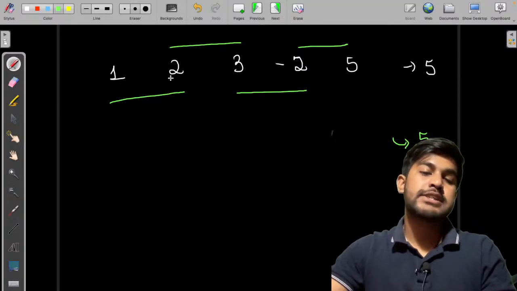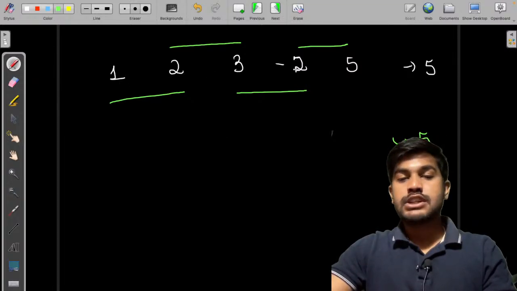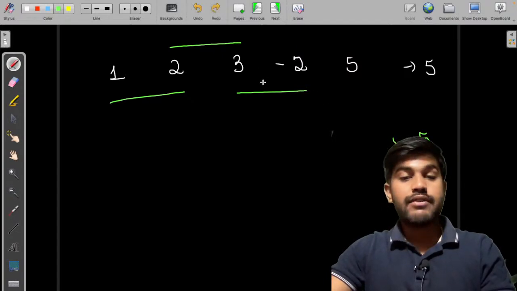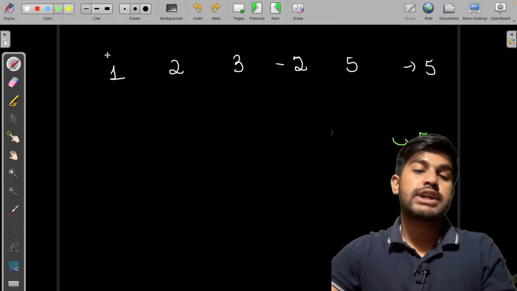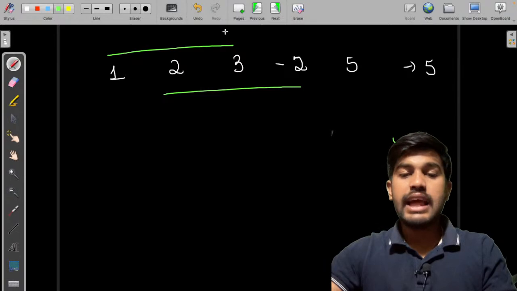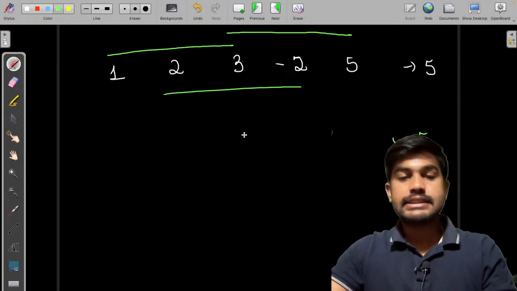Why? For this, 1 plus 2 is equal to 3. 3 plus minus 2 is equal to 1. Minus 2 plus 5 is equal to 3. Fair enough? So we would remove this. Then we would start considering the next size, 3. Okay. And then we can consider these 3.